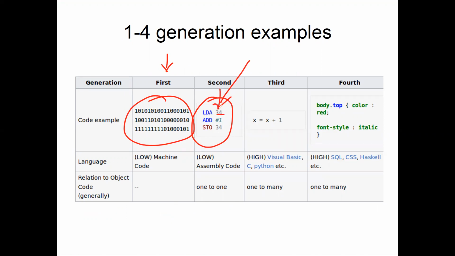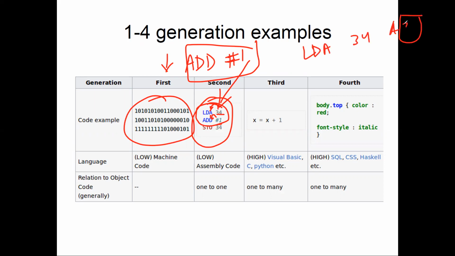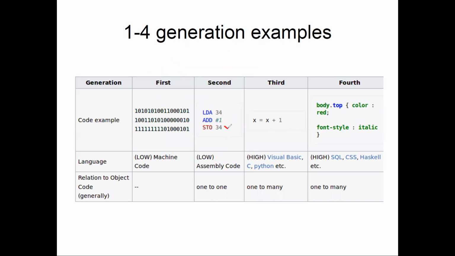Load the value of 34 into the accumulator, add one value into that accumulator. So when we say add 1, it means, because I am not specifying any kind of a register here, by default accumulator की बात हो रही है. So if you run this, first two commands LDA 34, it means that accumulator में 34 डाल दिया जाए, and add 1, it means that this number should be updated to 35. तो ये 35 से replace हो जाएगा, and in the end you are kind of storing the value of 34 at some place on the memory on the backend.